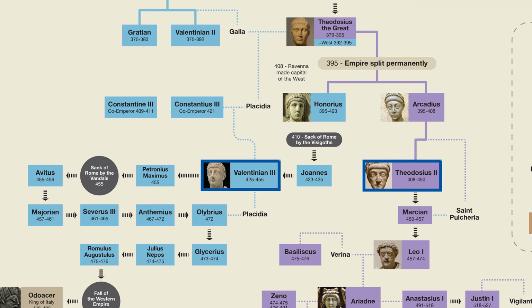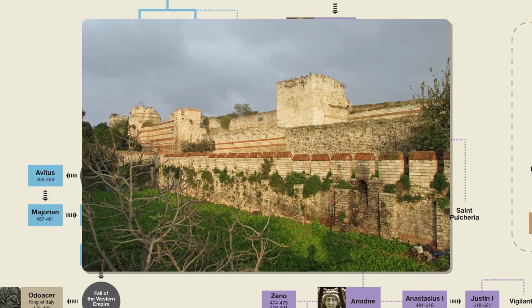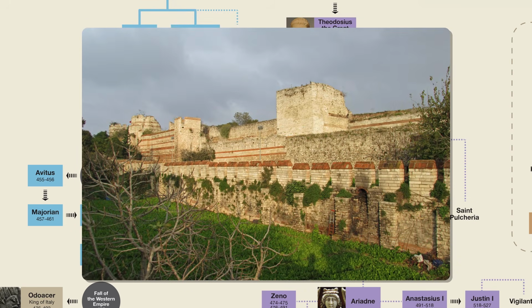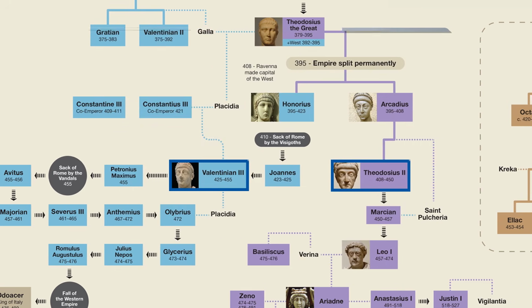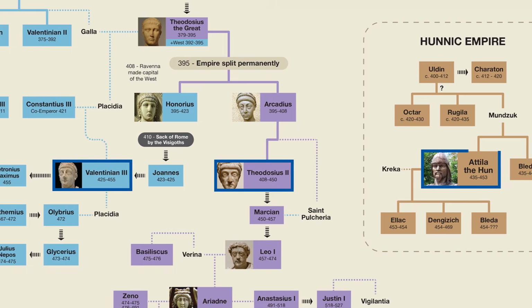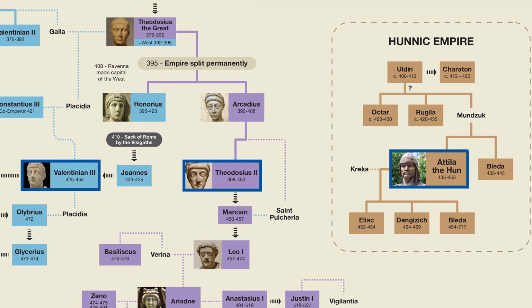It was during the reign of Theodosius II that the double Theodosian walls were built to protect Constantinople, and they ended up protecting the city for over 1,000 years, and many sections still stand today. It was also during his reign that this guy here, Attila the Hun, became a major problem. First, ravaging the Eastern Empire before turning his attention to the West.